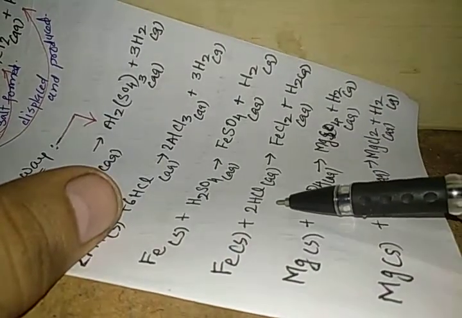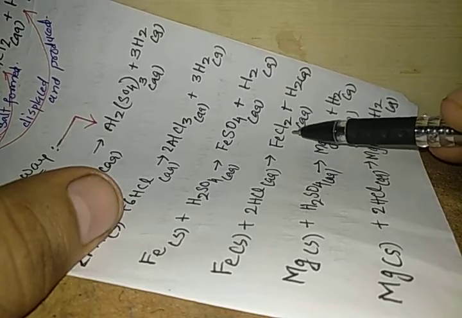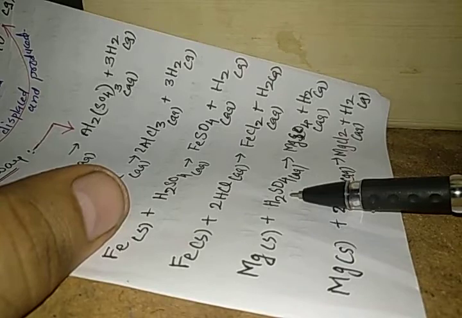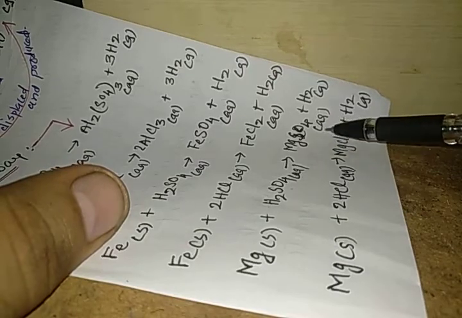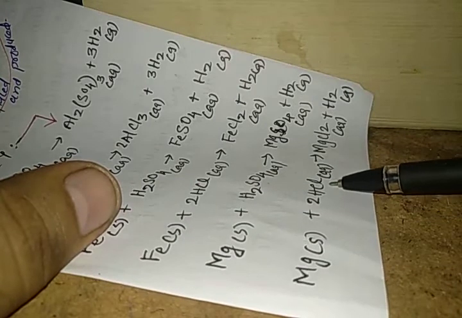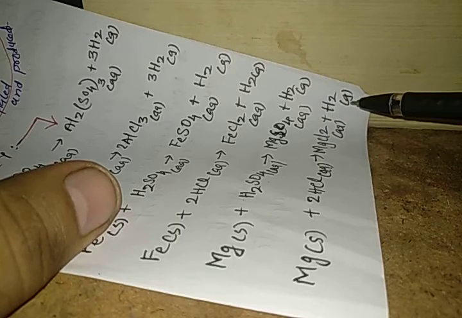If iron is added to hydrochloric acid, it should produce iron 2 chloride and hydrogen gas. If magnesium is added to sulfuric acid, it should produce magnesium sulfate and hydrogen gas. If magnesium is added to hydrochloric acid, it should produce magnesium chloride and hydrogen gas.